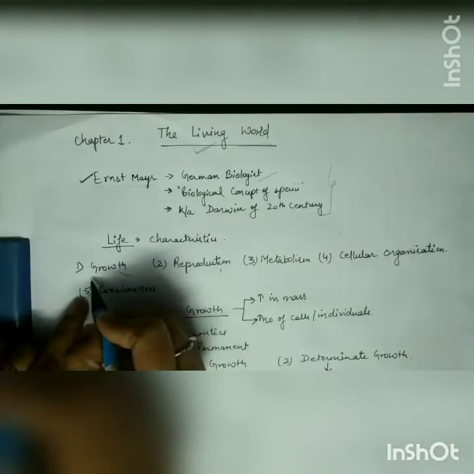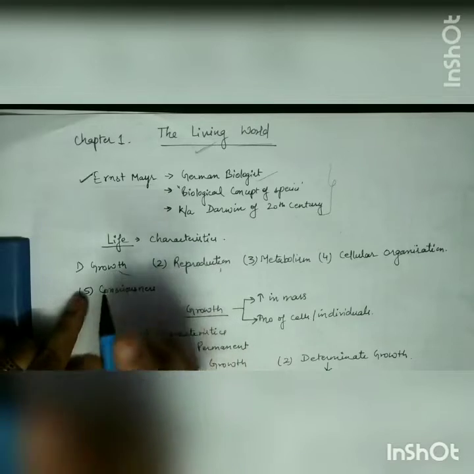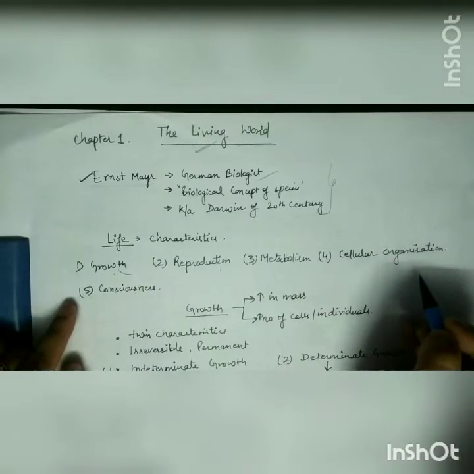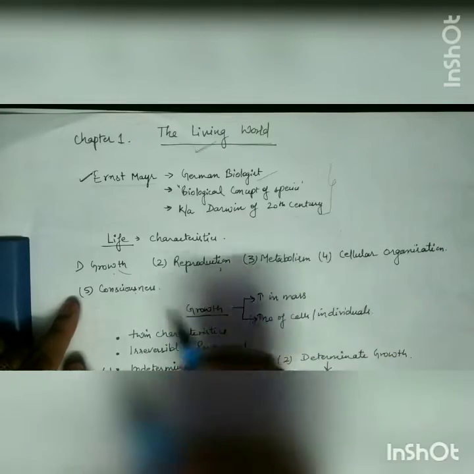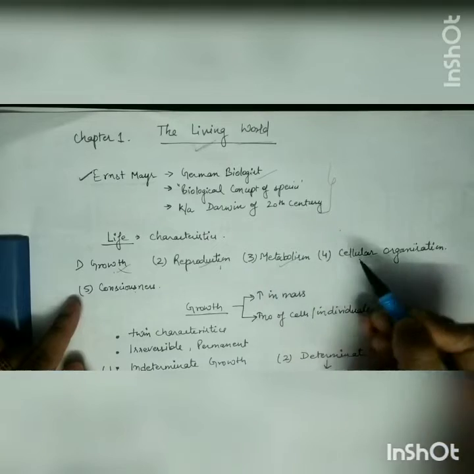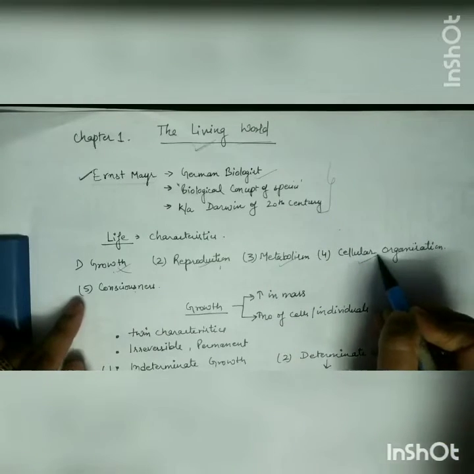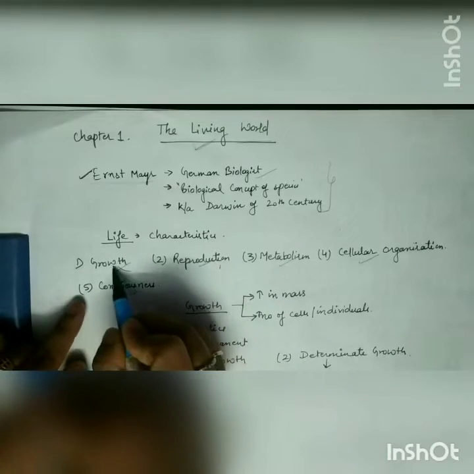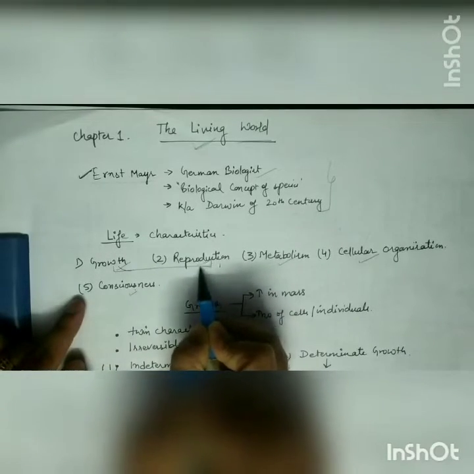Here the first one is growth. Five characteristics are there which we will study. The first one is growth, second is reproduction, third is metabolism, fourth is cellular organization, and fifth is consciousness.